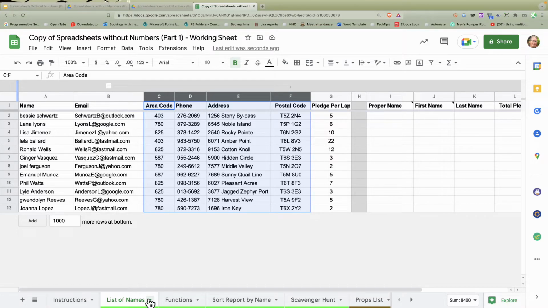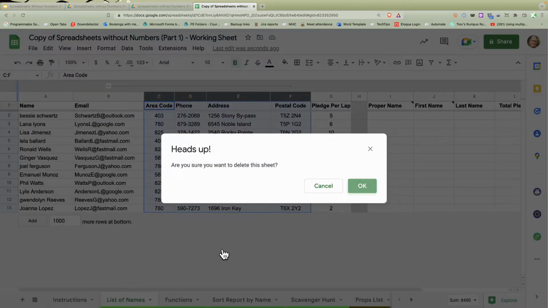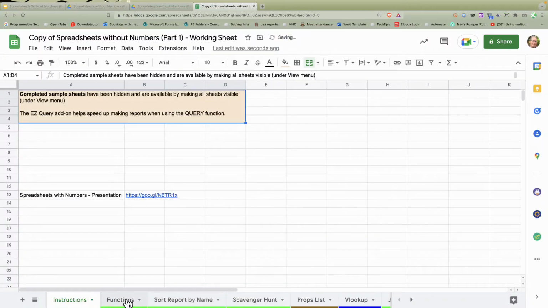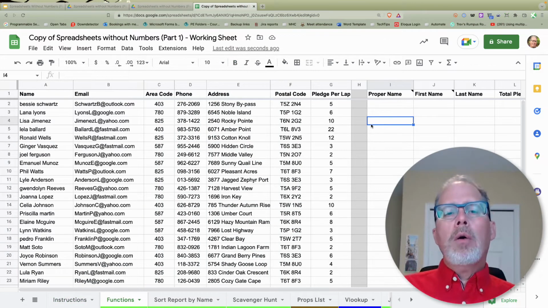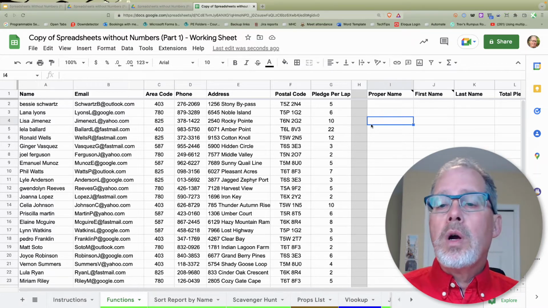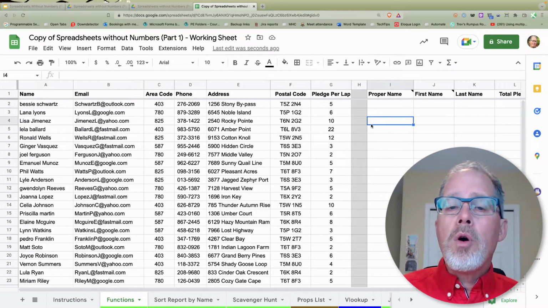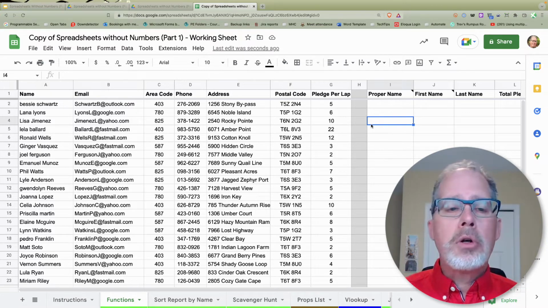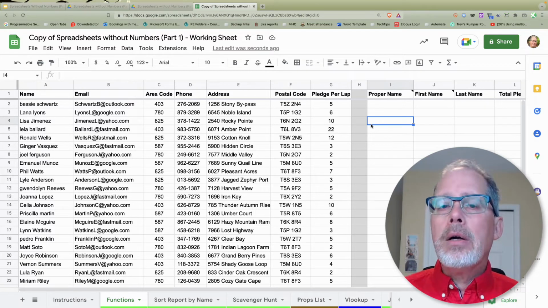All right, I am going to delete this page for now, and then we're going to go into the first one here, which is called functions. So we're going to work on these functions right now. So here's the scenario. You've gone out and you're doing one of these fundraisers where you do a couple laps around something, and then people are filling out the form and they've pledged how much they're going to do. So we now want to start cleaning the data up so that we can send out emails,